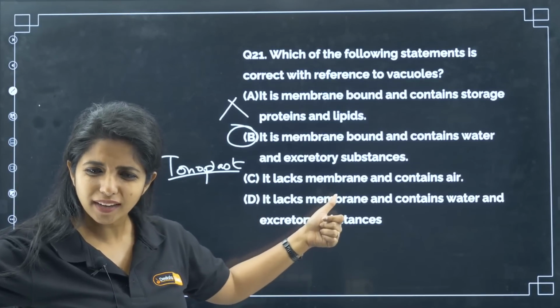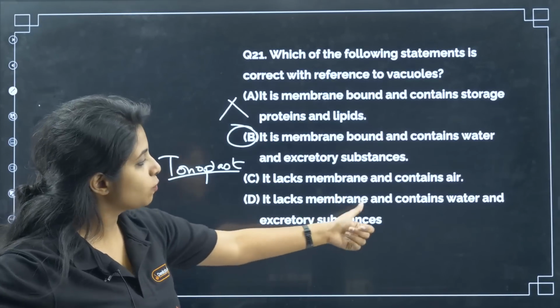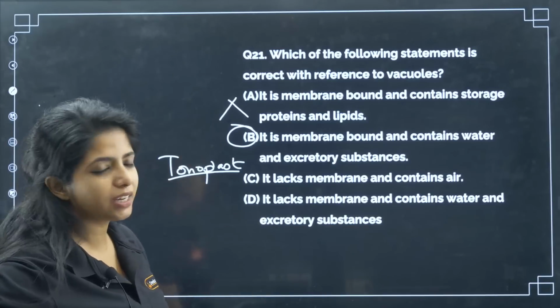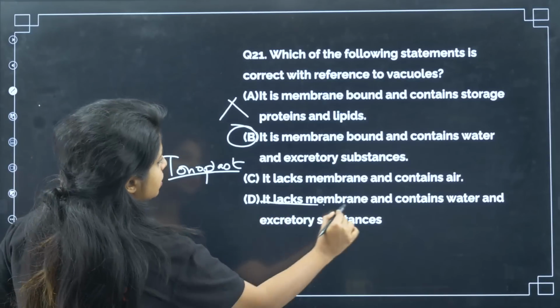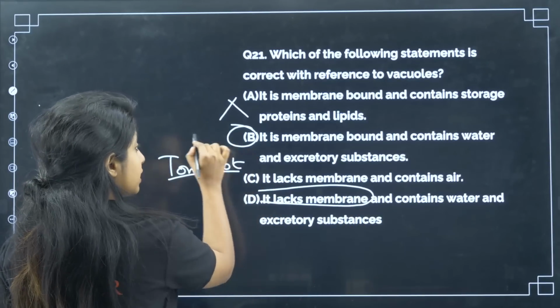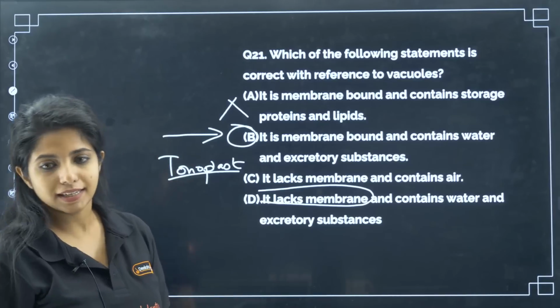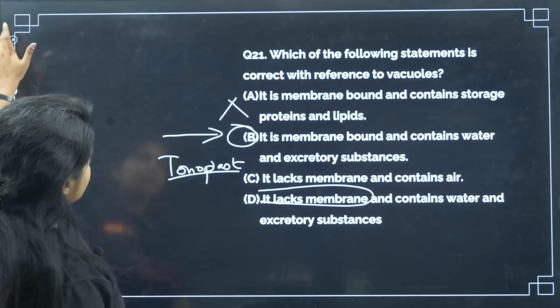Do you think it's floating? No. Okay, now it lacks membrane and contains water and excretory substances. Wrong. This statement is wrong. So what is the correct statement? You have B as the correct statement. Okay, going ahead.